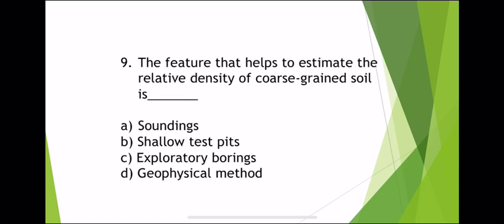The feature that helps to estimate the relative density of coarse grained soil. Relative density of coarse grained soil: sounding, shallow test pits, exploration borings and geophysical methods. Shallow test pits will be coming for only nearby the area, that is fine grained soils, and borings and geophysical methods will be used for fine grained and coarse grained soils. Here sounding will be the answer to find out the relative density of coarse grained soil.